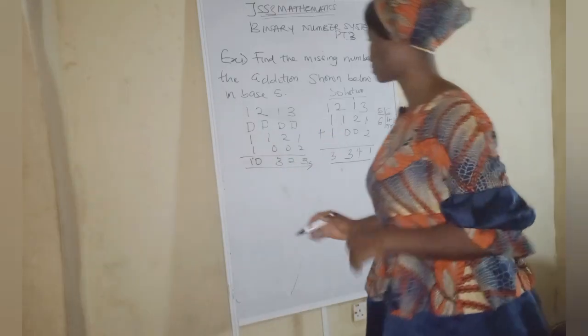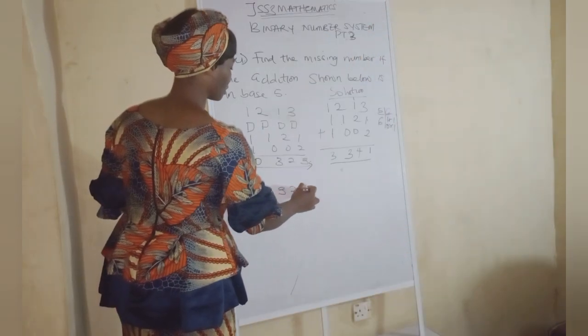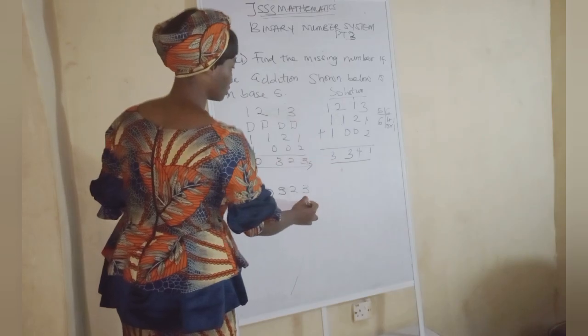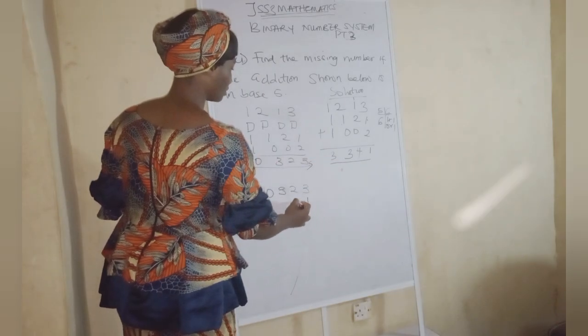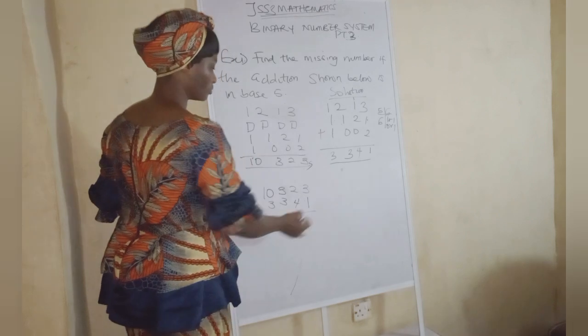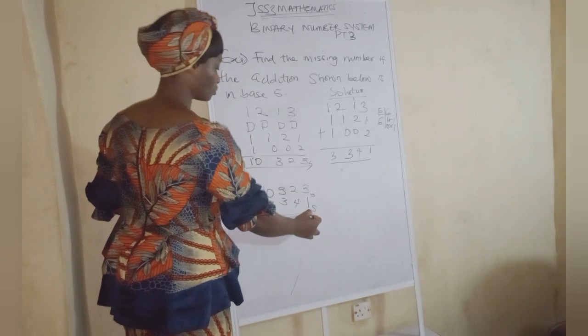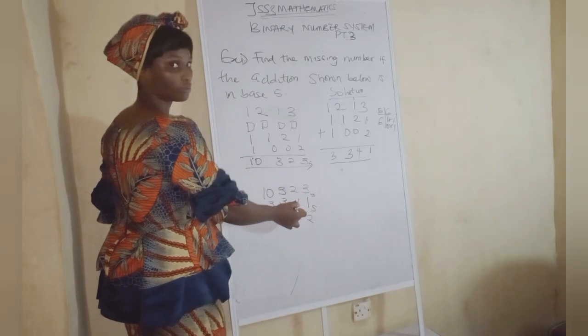So let's do that now. We have 1, 0, 3, 2, 3. Let's subtract it. I told you to start from the back. 1, 4, 3, 3. It is very simple. They are all in base 5, don't forget. So 3 minus 1 is 2. Then 2 minus 4 is impossible.